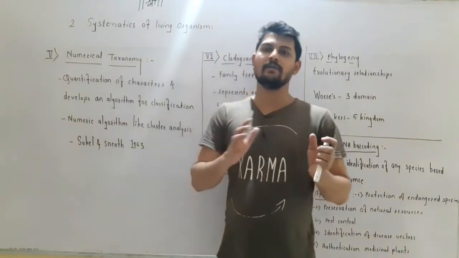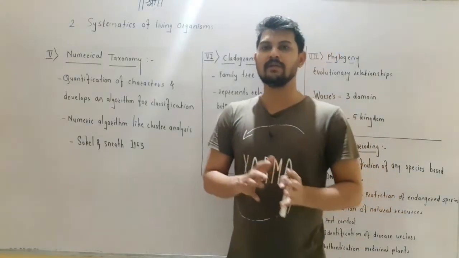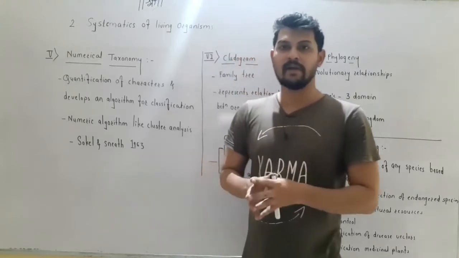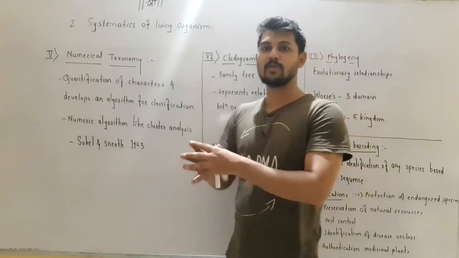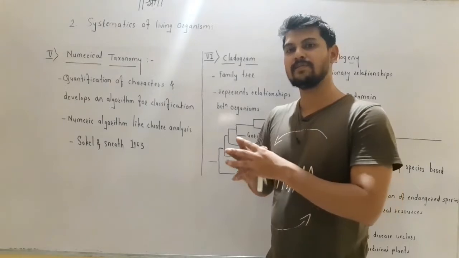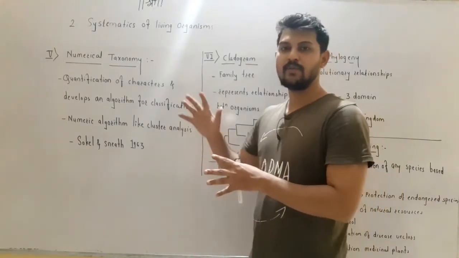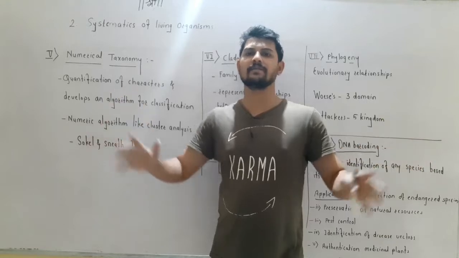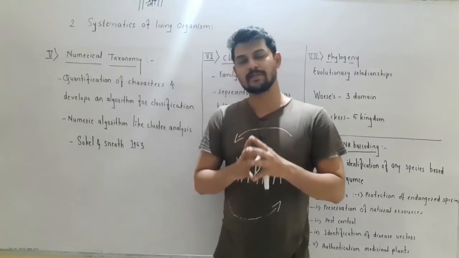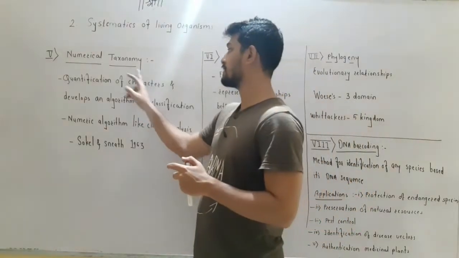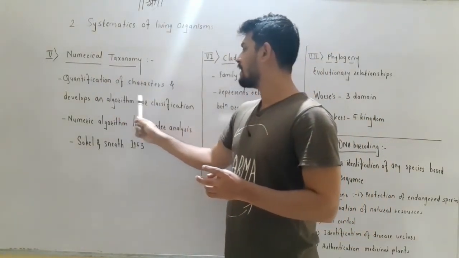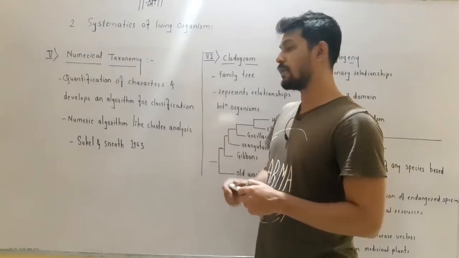We have studied that the artificial system of classification considers only the morphological or easily observable characteristics like the vegetative characteristics, while the phylogenetic system of classification considers only the evolutionary relationship. The natural system of classification considers the natural affinities between the organisms. But in numerical taxonomy, all these different characteristics are considered at a time, and the data is collected and processed. So the quantification of the characteristics occurs in numerical taxonomy. Based on these characteristics, an algorithm is developed for the classification purpose.